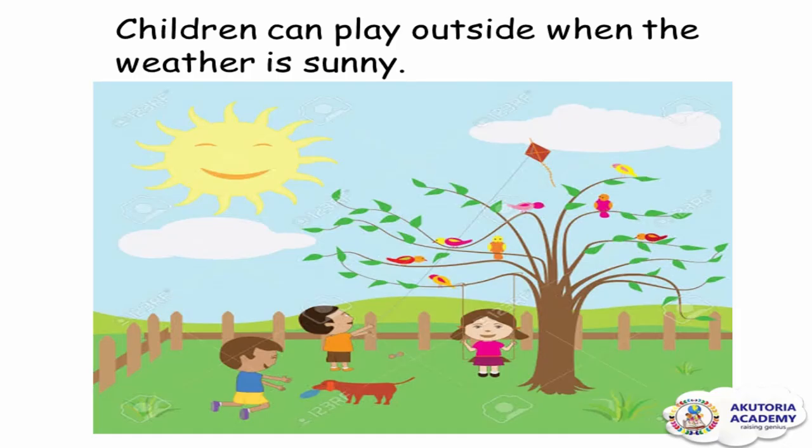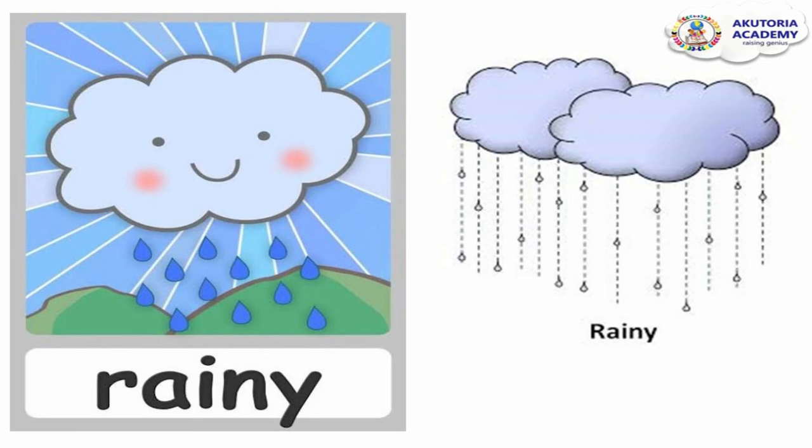Children can play outside when the weather is sunny. See, Mr. Sun is smiling because he's the king. Everywhere is hot, bright, and the children are also playing outside because the weather is sunny. So whenever we have bright clouds like this, like what we have in this picture, the weather is said to be a sunny weather.